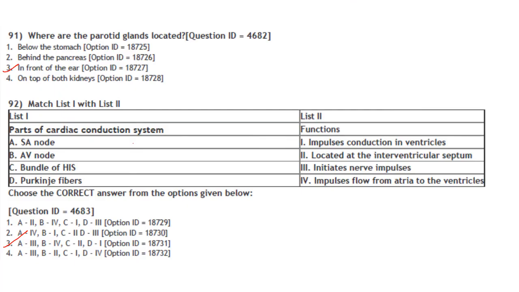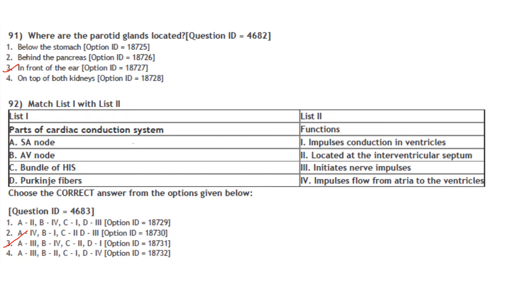Then next one. Which are the parotid glands? Where are the parotid glands located? They are located in front of the ear. Answer is option 3. Then match the following: parts of the cardiac conduction system with their function. SA node initiates nerve impulses.